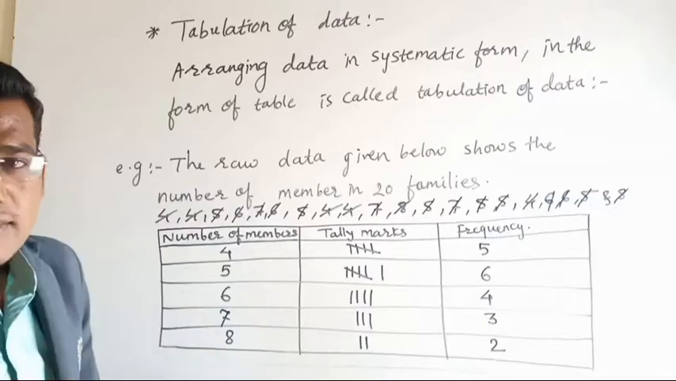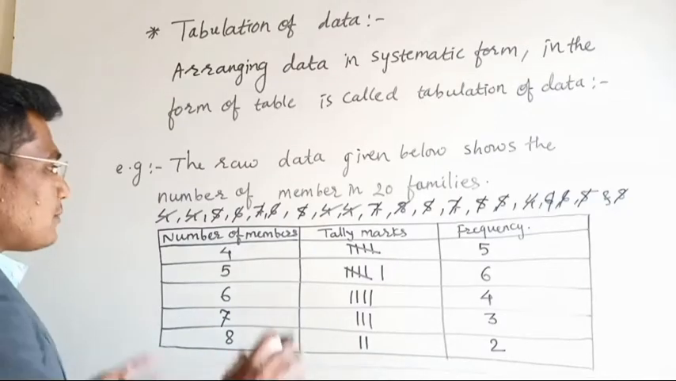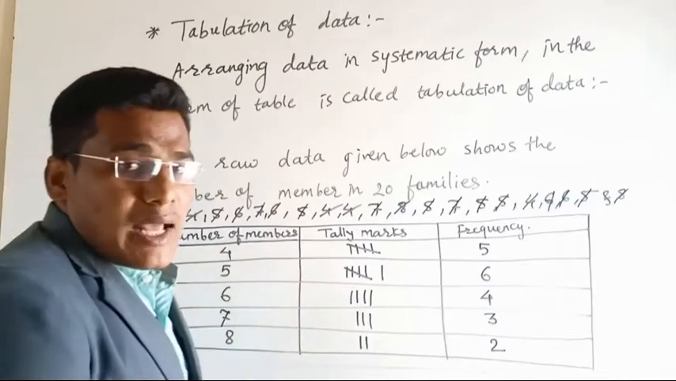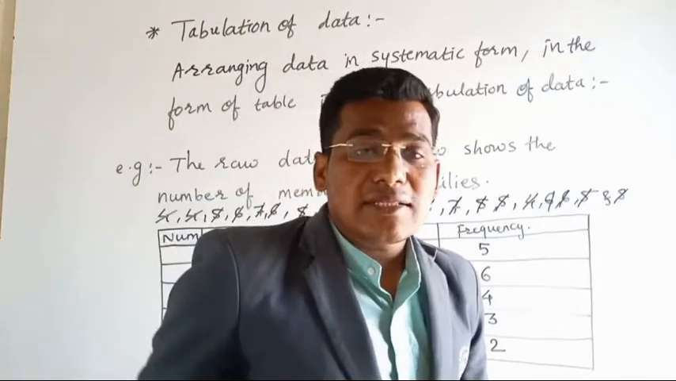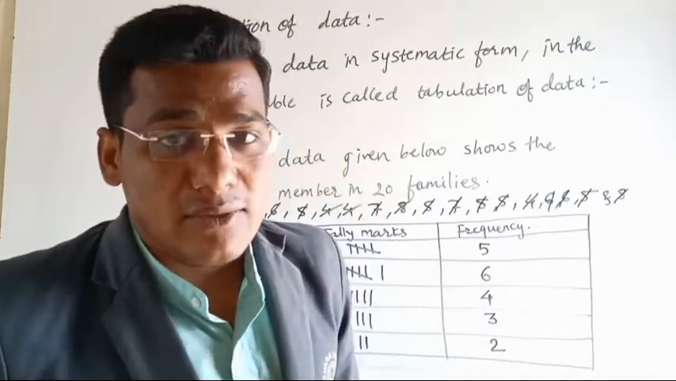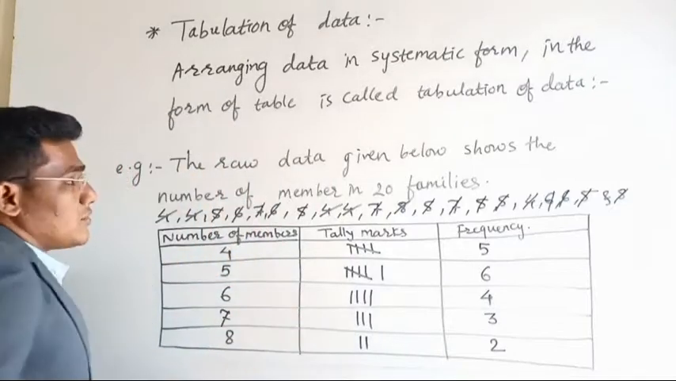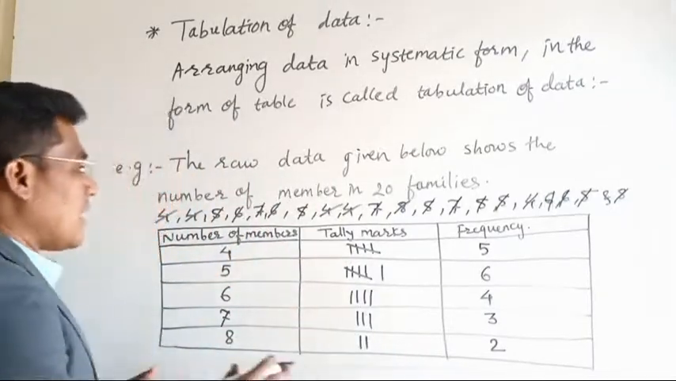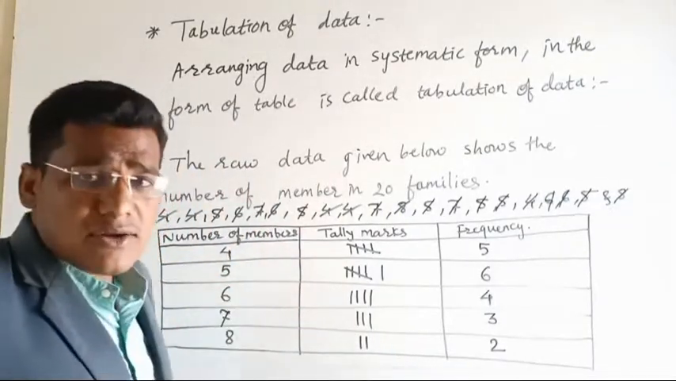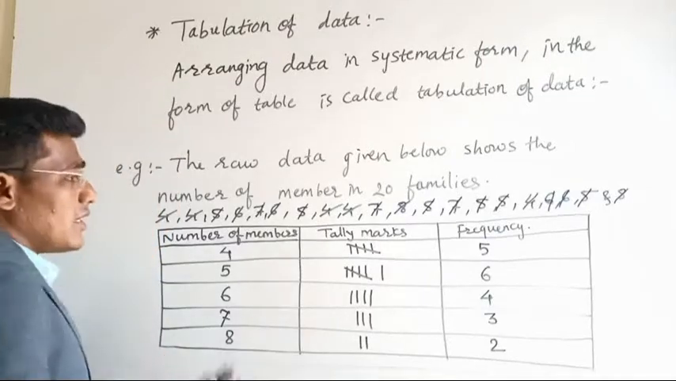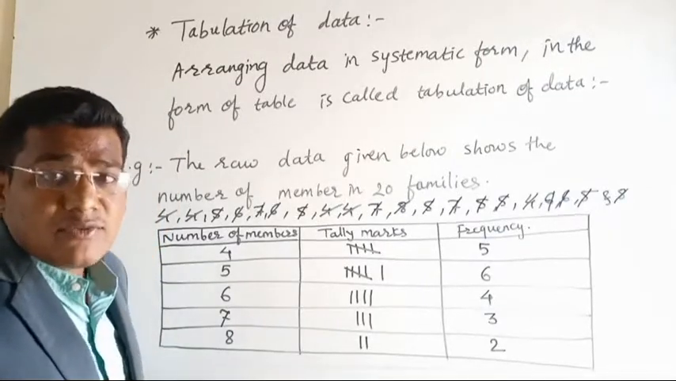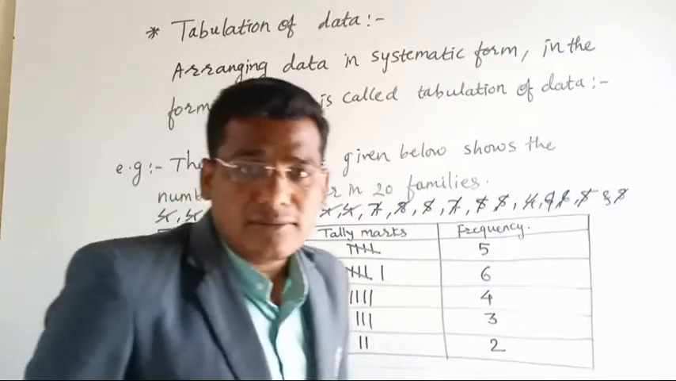This is nothing but a tabulation of data. And this particular tabulated data we know as a frequency distribution table. This is how we are able to tabulate any raw data which is given to us into a tabulation of data or frequency distribution table.